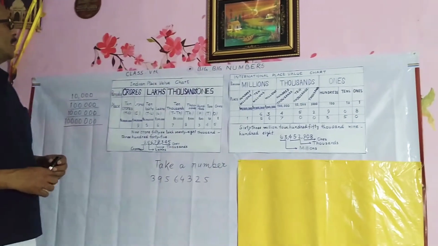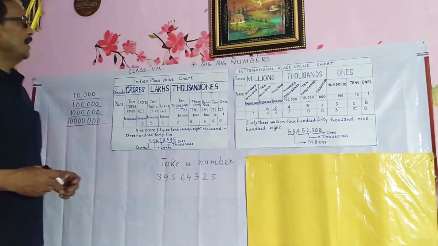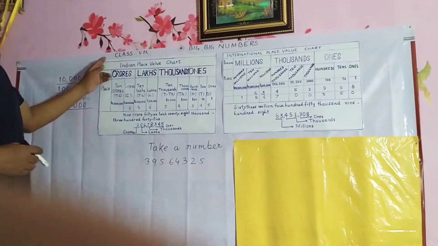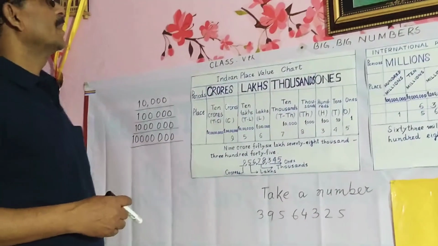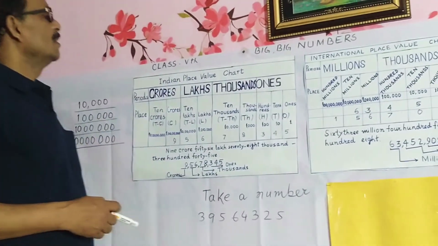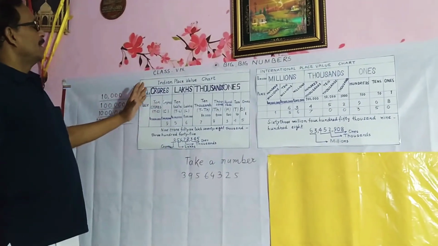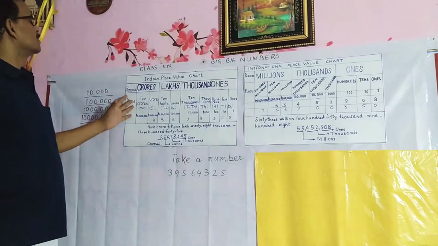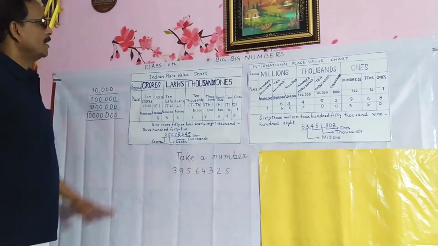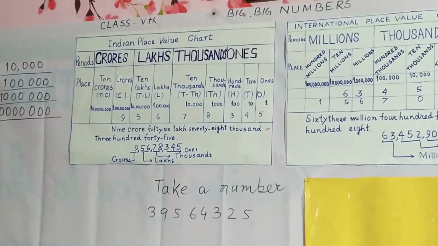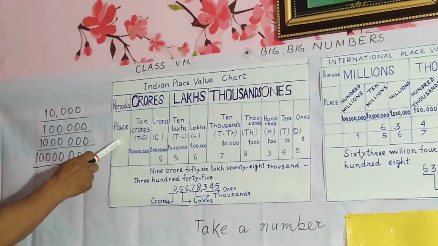Today we are going to learn the big numbers, which is given in your very first chapter. Under this big numbers, first of all, we will learn to read and write the numbers more than lakhs. See this Indian place value chart. Under this chart, you are seeing the periods and places.